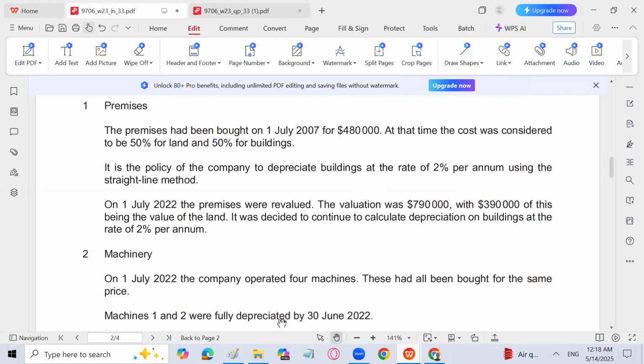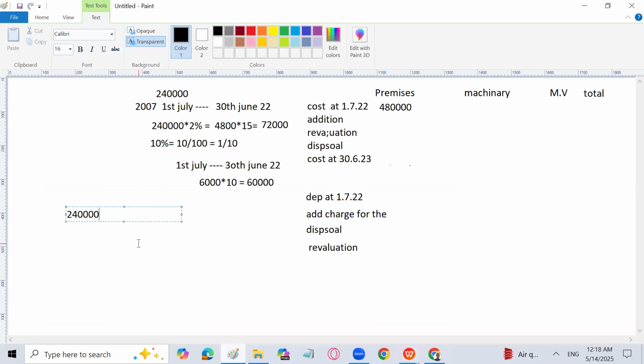So let's calculate it. What we do: the 2,40,000 of building has already been depreciated by 72,000. So I will subtract that amount. And then it will be compared with the revaluation amount of 4 lakh, because the new value of the building is going to be 4 lakh. So I can write here easily that depreciation is going to be cancelled out with 72,000. Then premises is going to be increased by how much value, I don't know.